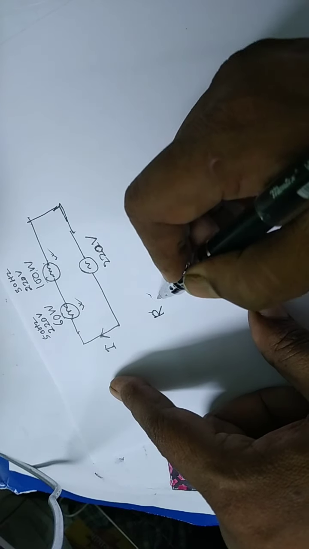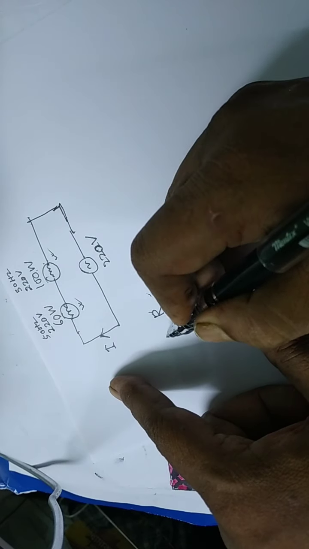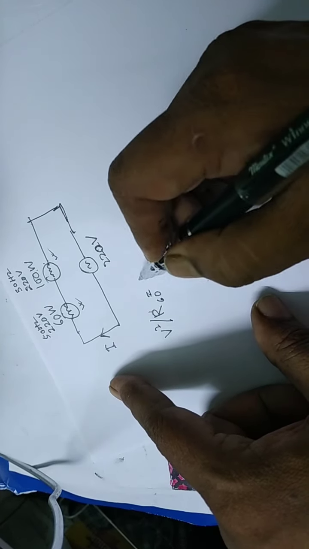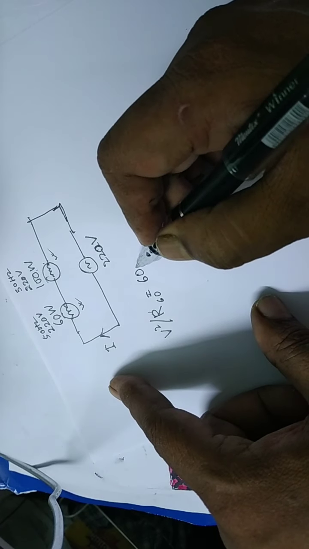So R60: V square by R equal to 60, suppose.